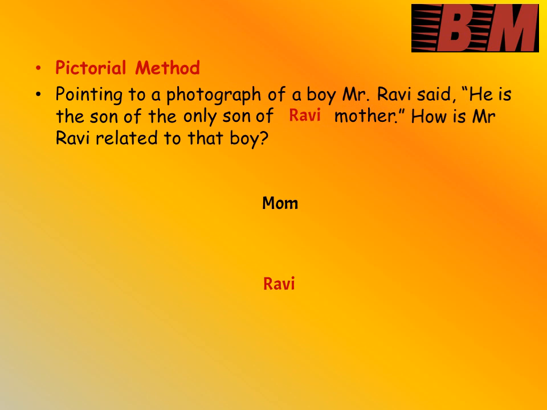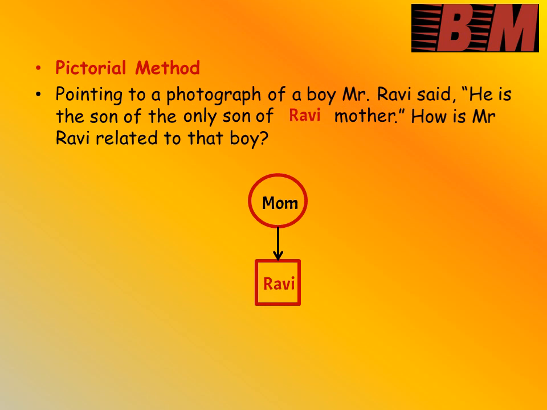As mom is a female gender, I am circling mom. And if you see the further piece of information given here, only son of Ravi's mother. So Ravi's mother has only one son. So that is Ravi, and Ravi is a son. So I am enclosing Ravi within the square. And there is a single generation gap between the mom and Ravi, which I am representing with the help of a down-sided arrow.